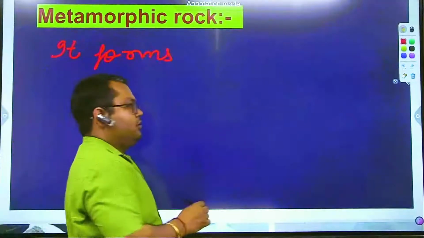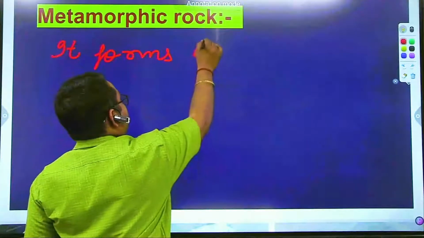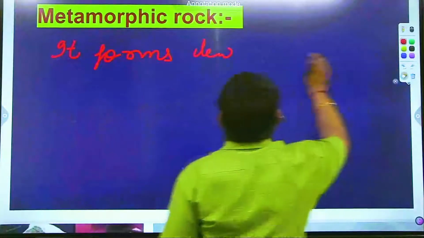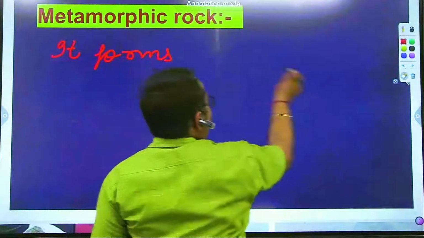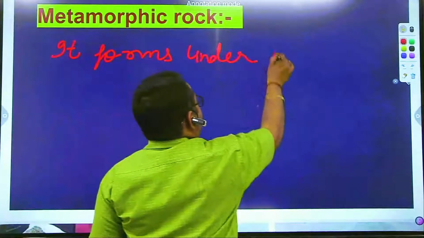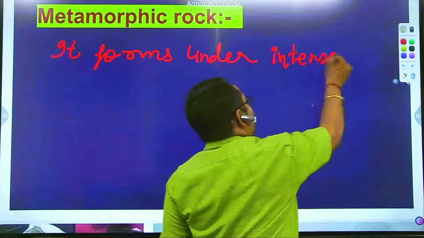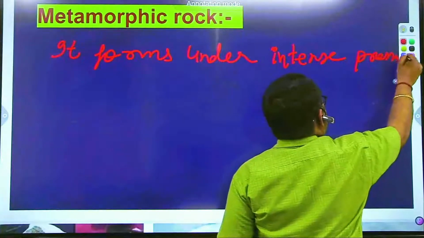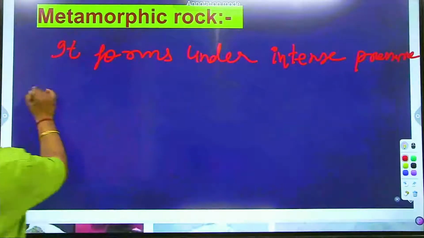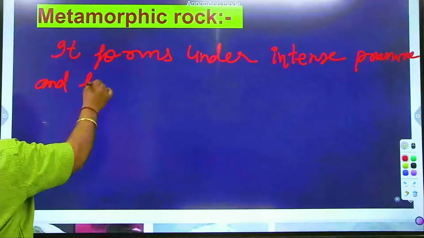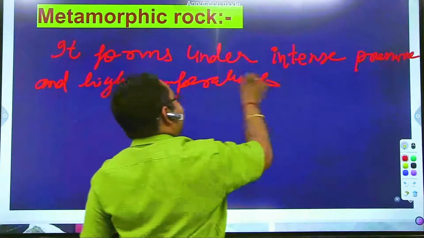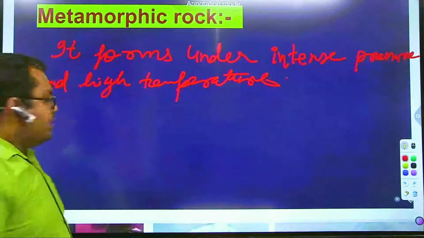It forms under intense pressure and high temperature. Under intense pressure and high temperature.